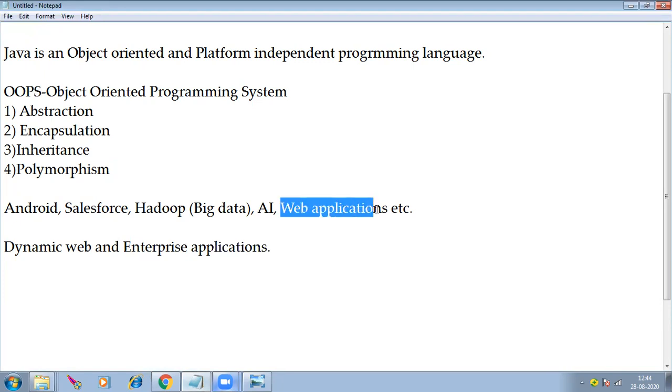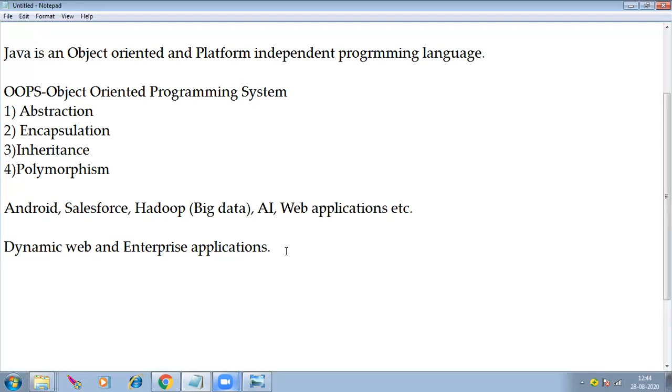A web application is an application or software which is located on the server and which we can access with the help of a browser through the internet. Such types of applications are web applications. We also have some types of web applications, like dynamic web applications, enterprise applications, static web applications. I'm going to prepare one more separate video on types of web applications, in which I will discuss this very clearly.